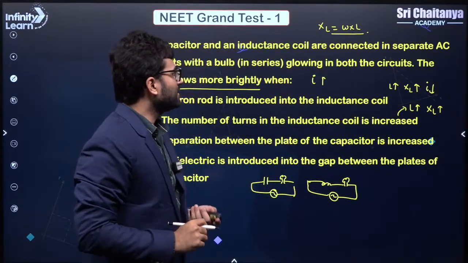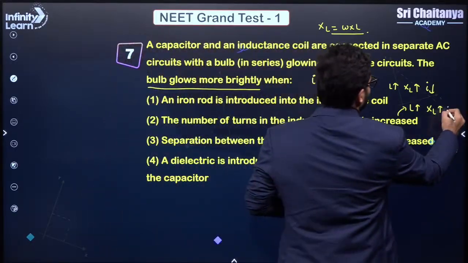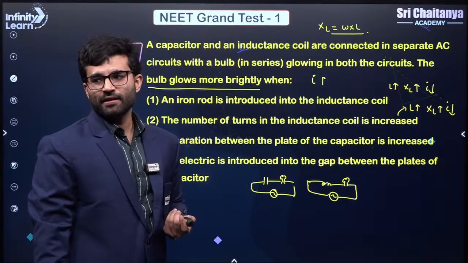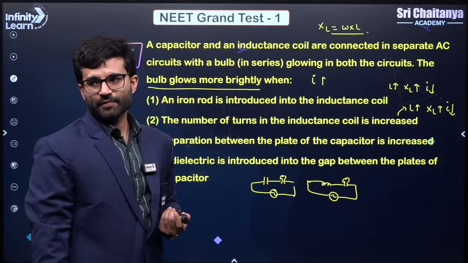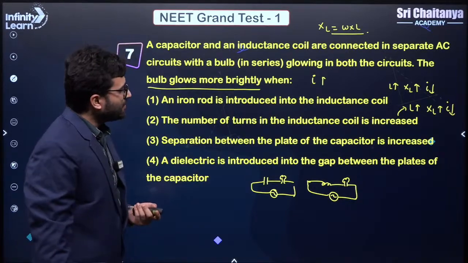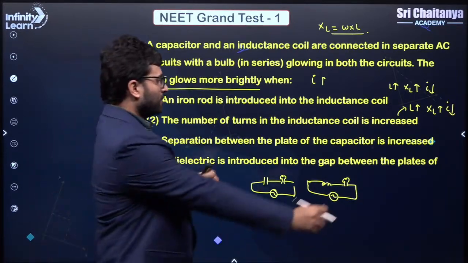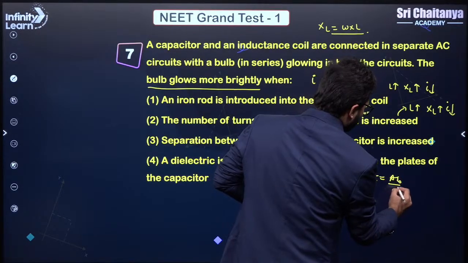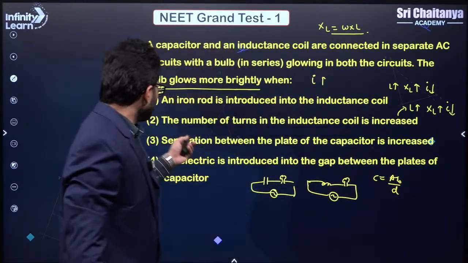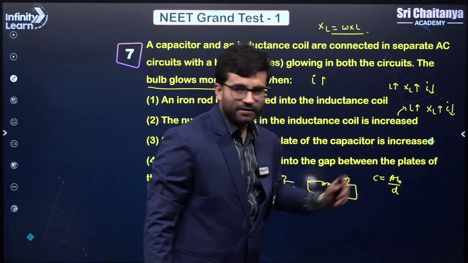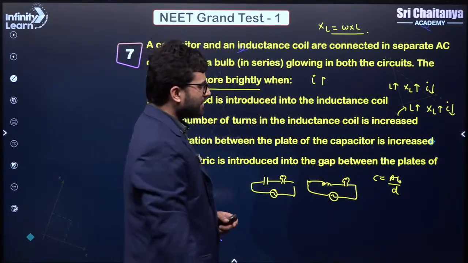So basically XL is increasing. Again, if XL is increasing, the resistance of the circuit is increasing, which means that the current will decrease, right? Understood? The next, separation between the plates of the capacitor is increased. So we know that capacitance is given by A epsilon naught upon D. So you can see that separation between the plates is increased, which means that we are increasing D, correct? We are increasing D here.